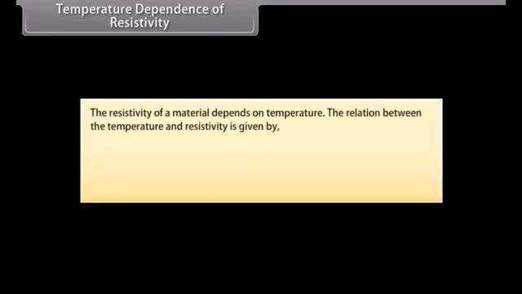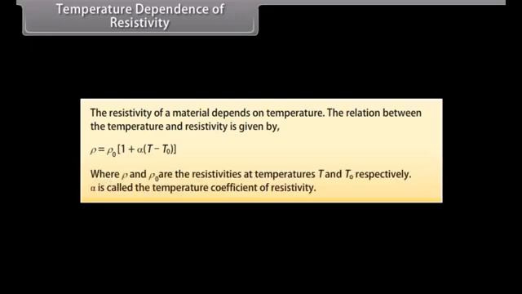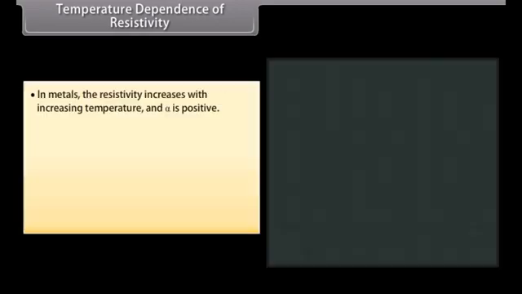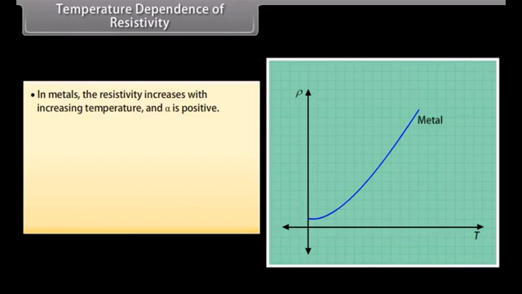Temperature dependence of resistivity. The resistivity of a material depends on temperature. The relation between the temperature and resistivity is given by rho = rho naught multiplied by (1 + alpha (T minus T naught)), where rho and rho naught are the resistivity at temperatures T and T naught respectively. Alpha is called the temperature coefficient of resistivity. In metals, the resistivity increases with increasing temperature and alpha is positive.